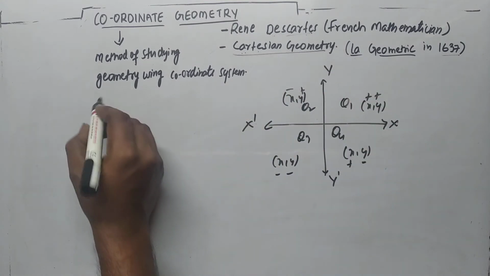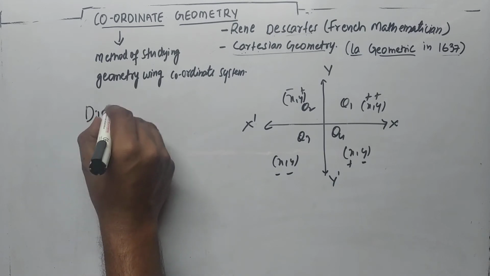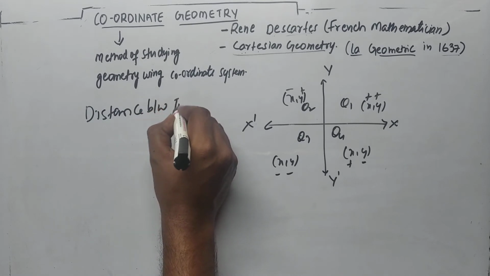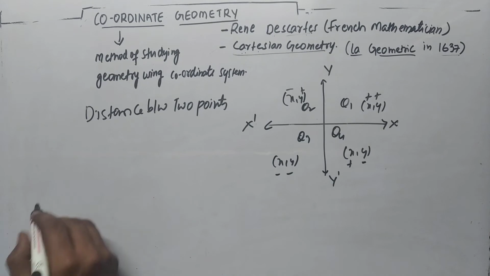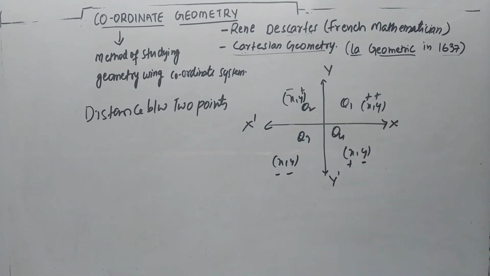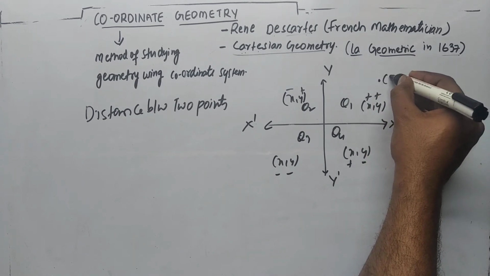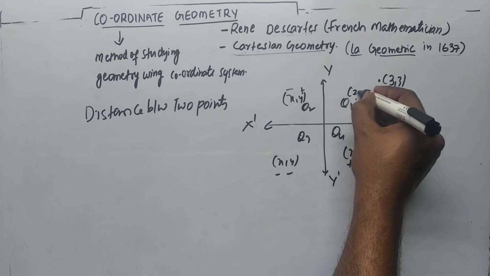So here, the first thing is the distance between the 2 points. The first formula is the distance between 2 points. Suppose you want to find the distance between 2 points, say 3 comma 3 and 2 comma 2.